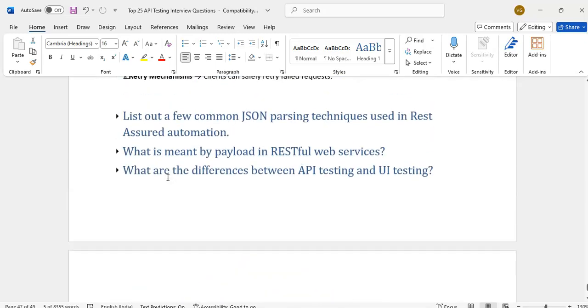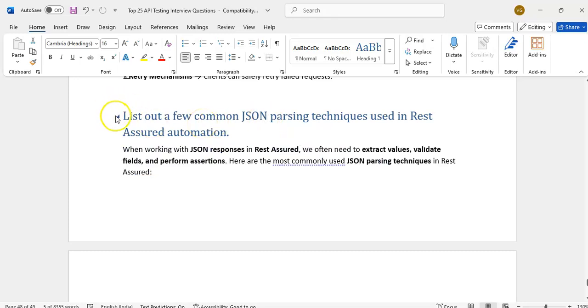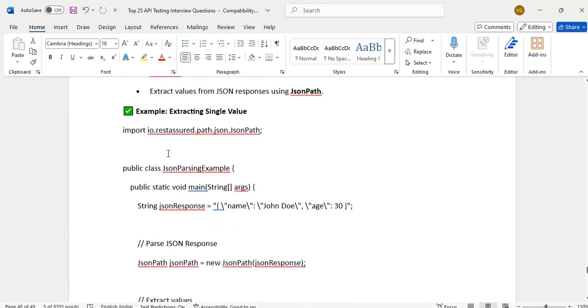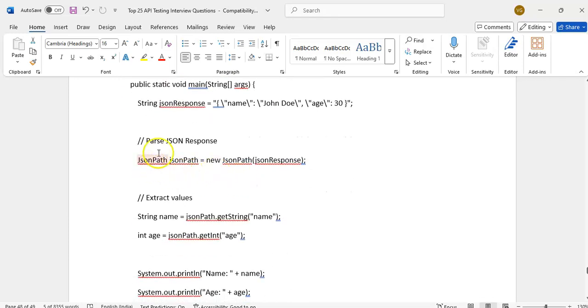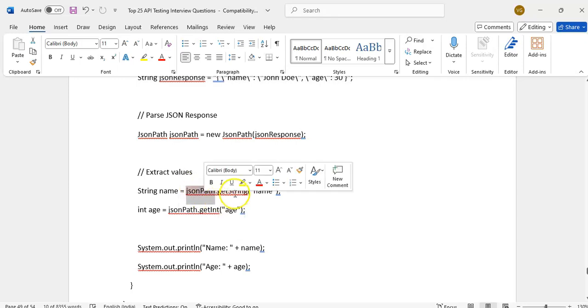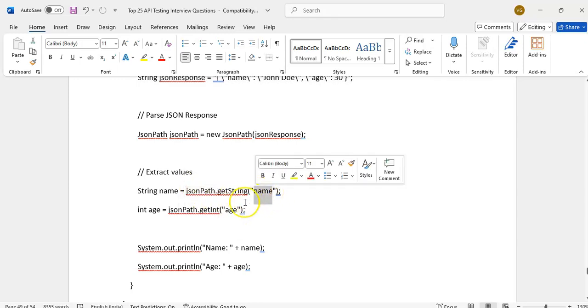Now, list out a few common JSON parsing techniques. Parsing techniques in JSON by using REST Assured. We can do it by using JsonPath. If we have a JSON and want to get the data, we can convert it by creating a JsonPath object, and then get string of name, get int.